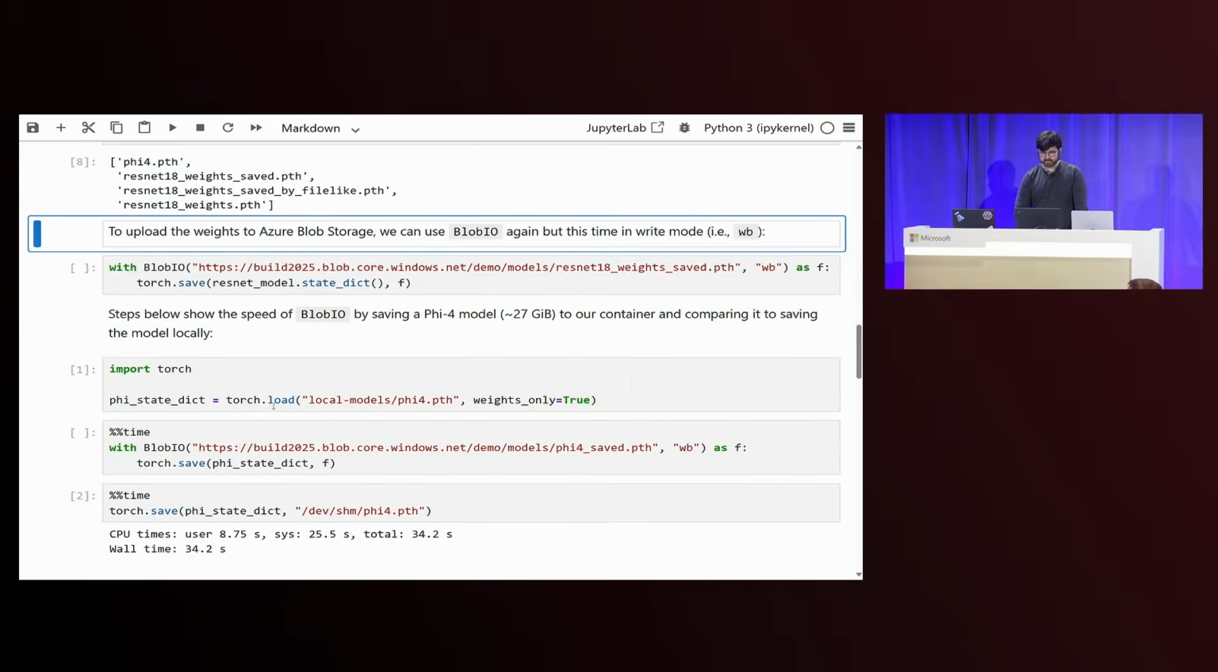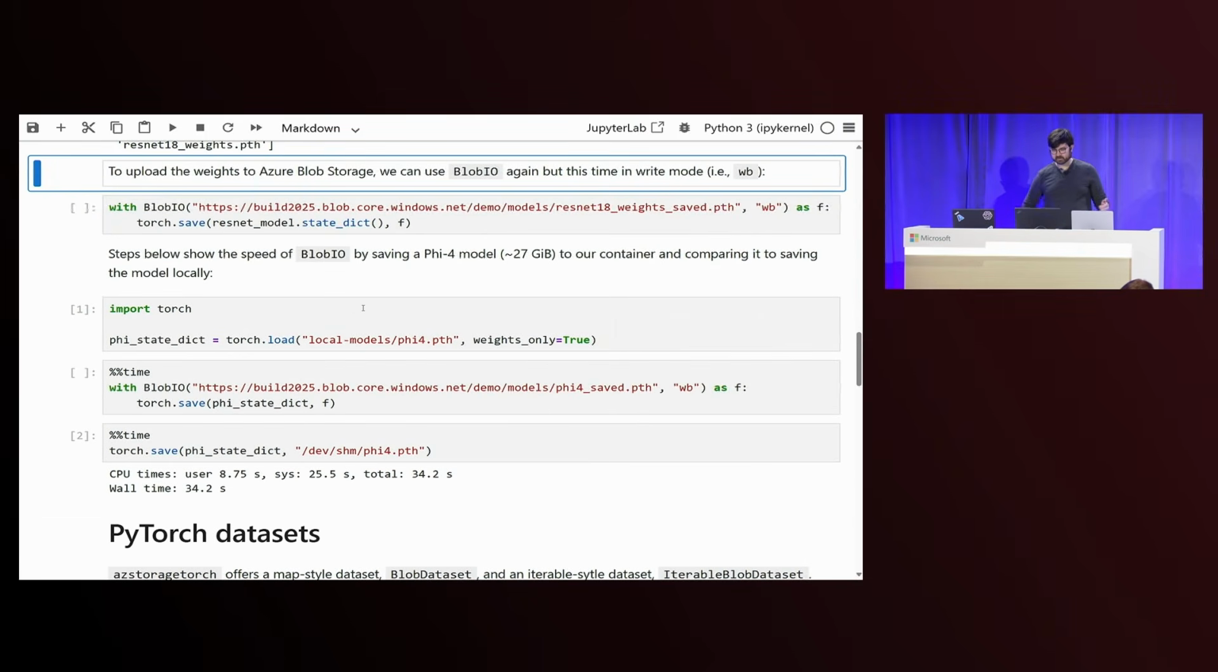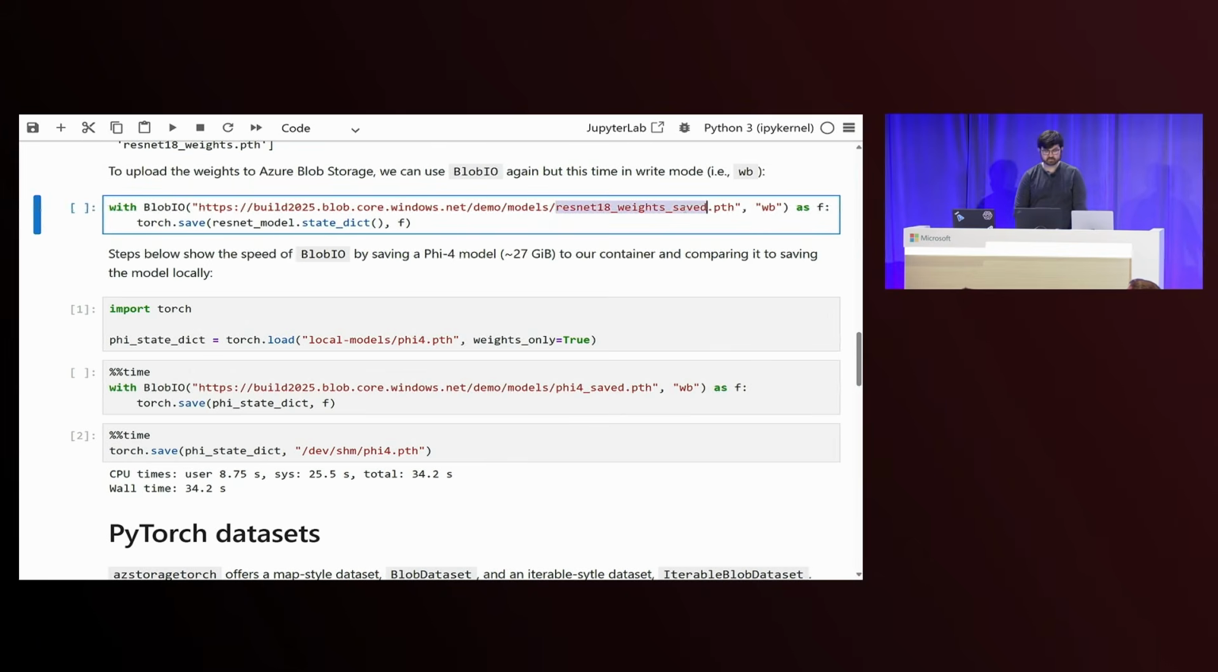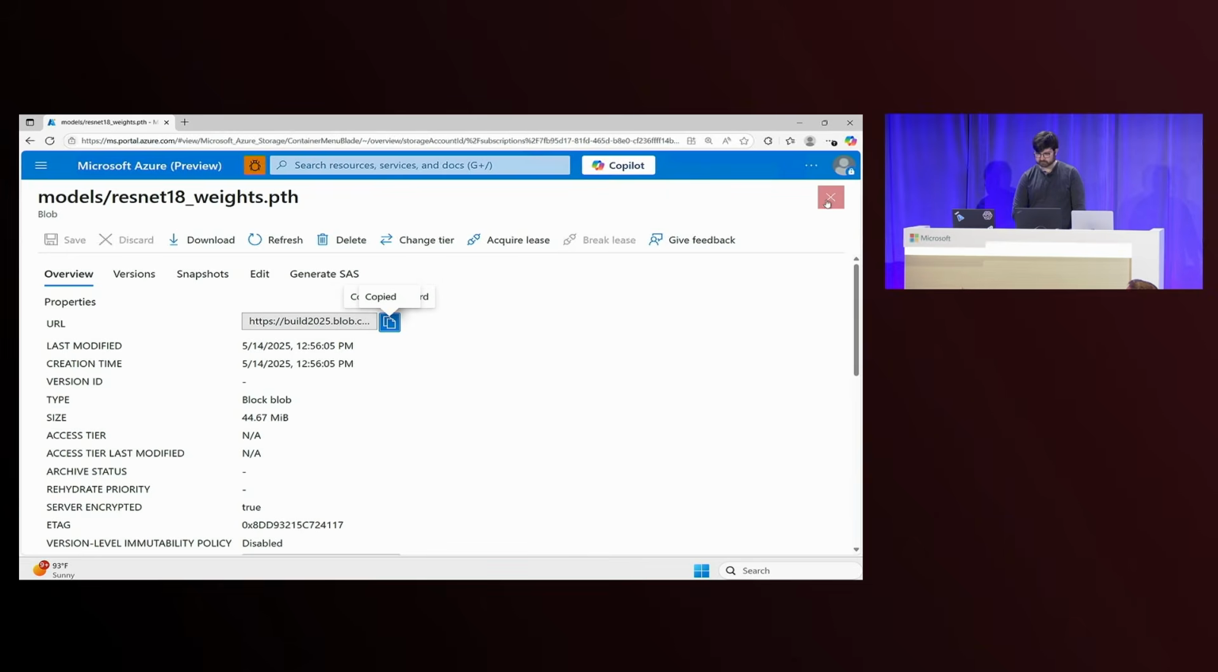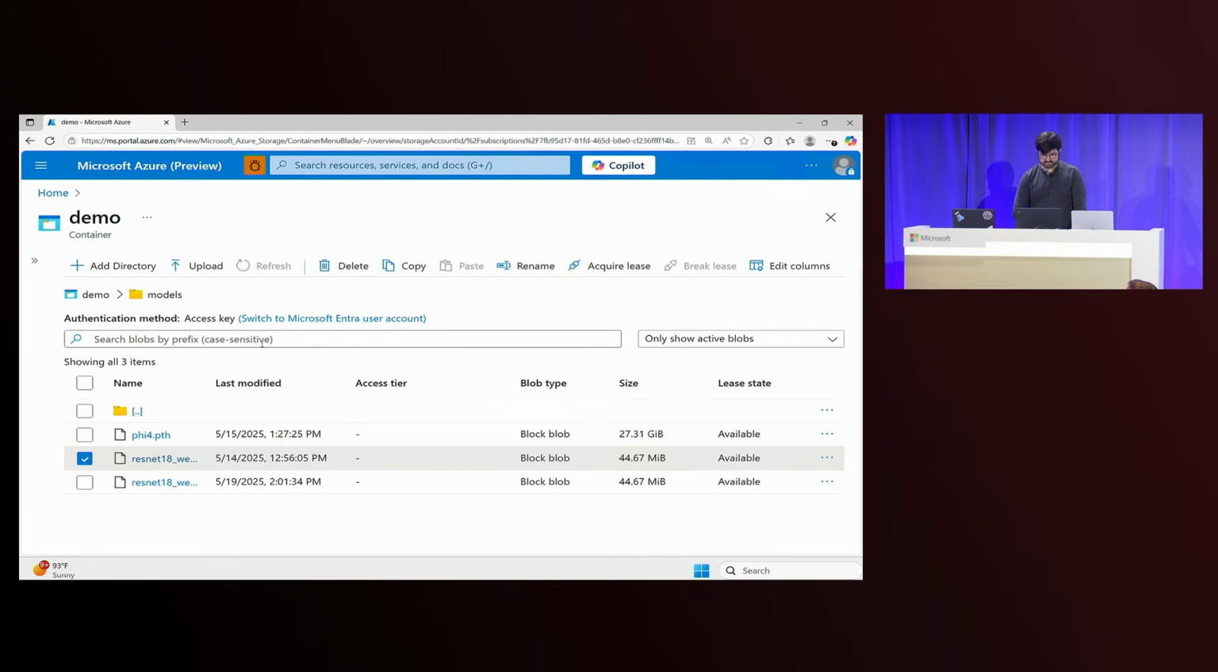And now in order to use it for blob.io, the pattern is going to be very similar. All we need to do is provide our blob URL. Note that this is a different URL than we used before. I added the save portion, so it's a new blob. And also open it up as WB mode for write binary. And if I go ahead and run this, and then switch back to the portal, I can see, in fact, that we have our saved weights here.